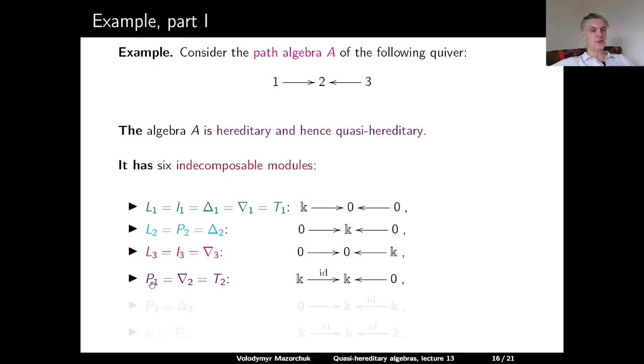Then we have the projective module P1, which is concentrated at the vertices 1 and 2, with the identity map between them. It coincides with nabla 2 and with T2. We have the projective module P3, which is concentrated at the vertices 2 and 3, with the identity map between them, and it coincides with delta 3. And finally, we have the indecomposable injective module I2, which coincides with the tilting module T3.